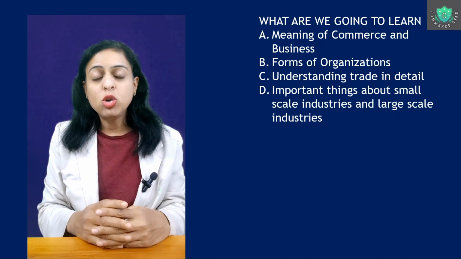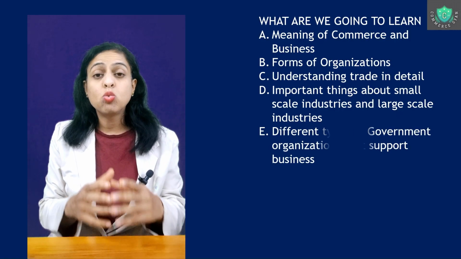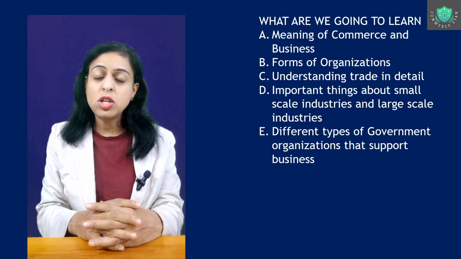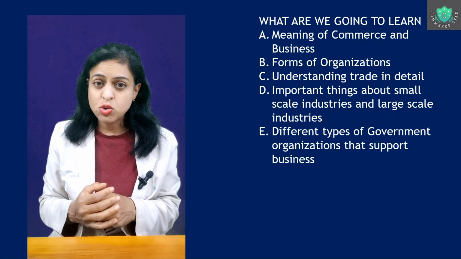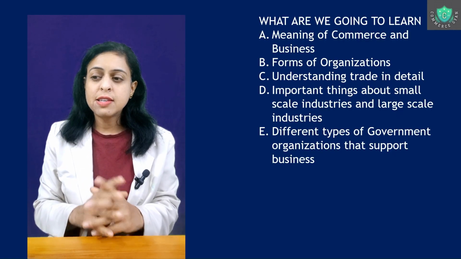Now, many a time the government also gives its support to different industries. So what are the different schemes that the government has come up with? What are the organizations that are giving support to different industries? So this is what we are going to take in this fifth part.